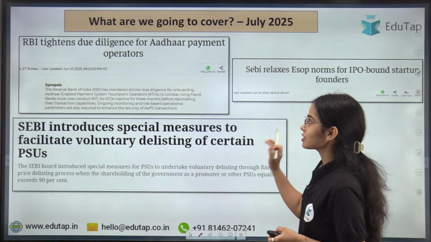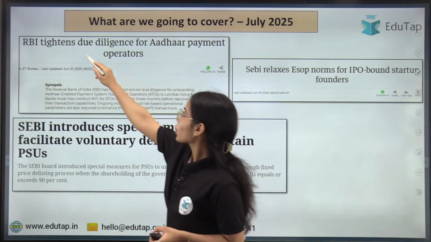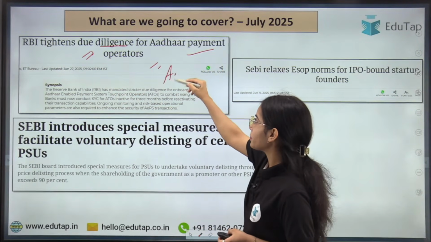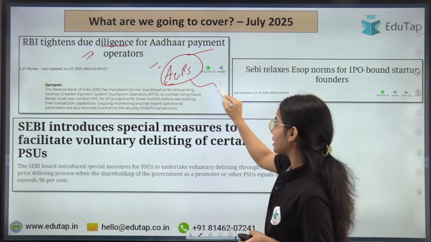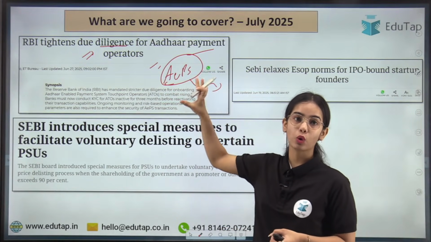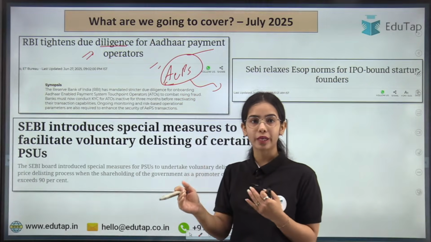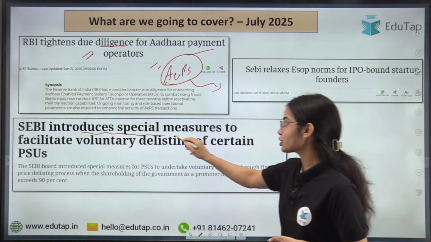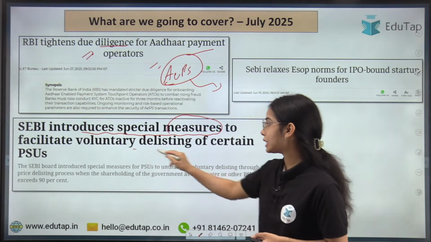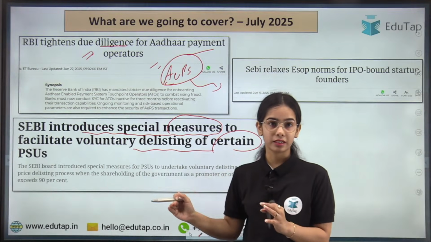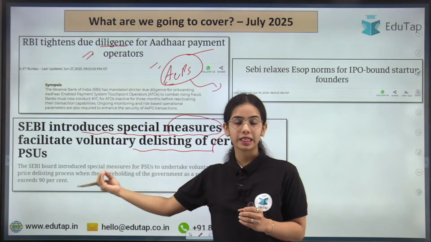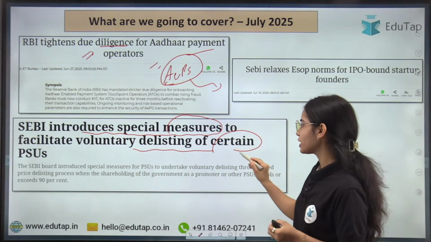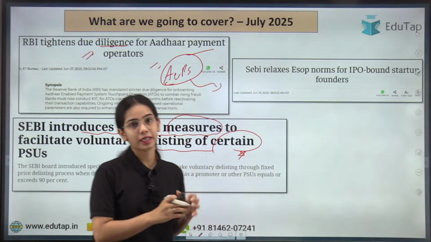And today we are going to discuss the RBI's norms in regards to due diligence for the Aadhaar payment operators. What is the APS system, what are the APS touch points and the touch point operators? All of this we are going to understand, and what are the timelines that have been given. The second news article is regarding SEBI, which has introduced special measures for the voluntary delisting of certain public sector undertakings, okay? So the public sector undertakings can have voluntary delisting from the capital market. How it will happen and for which public sector undertakings, that we will understand.